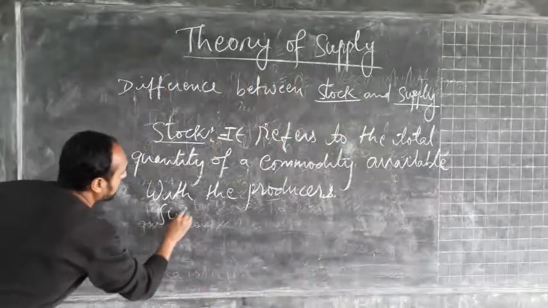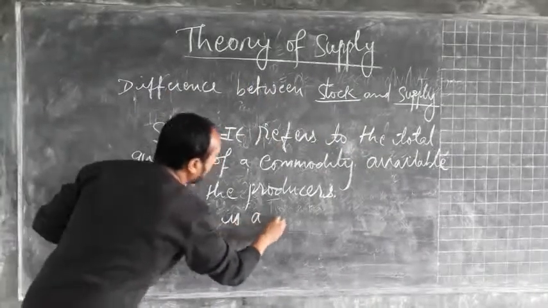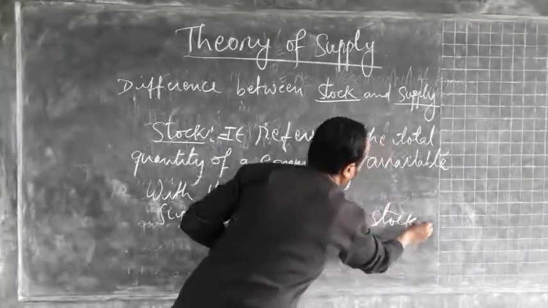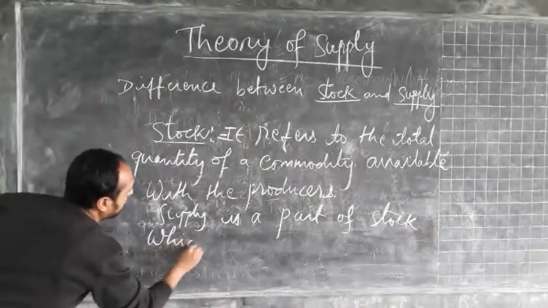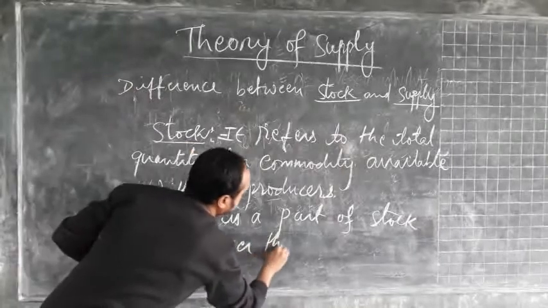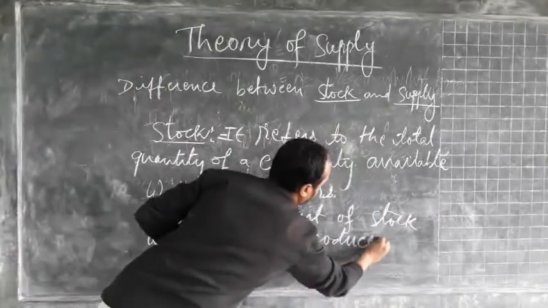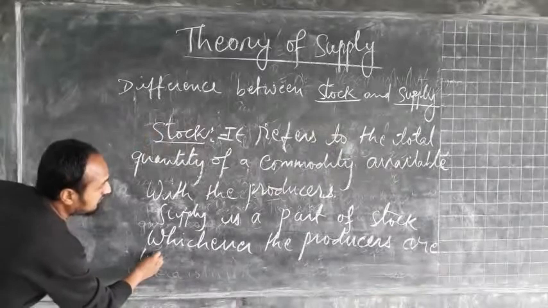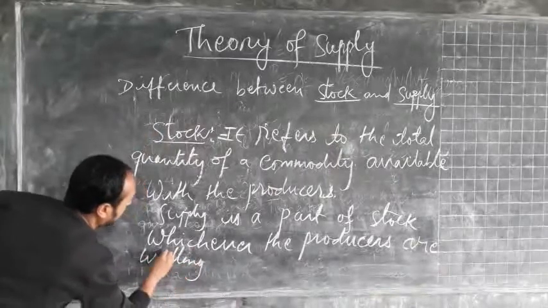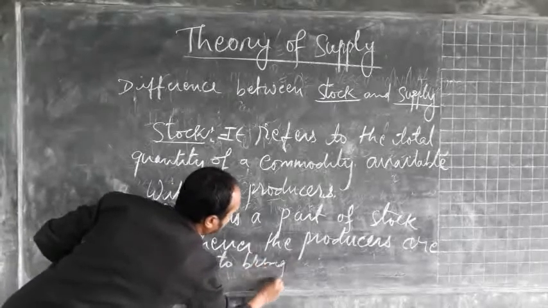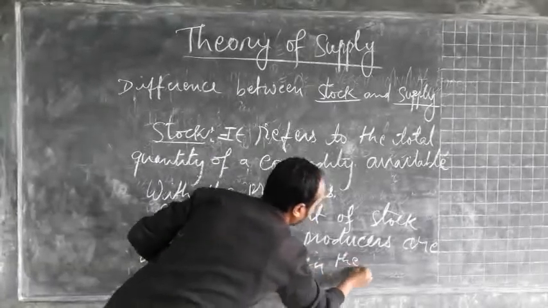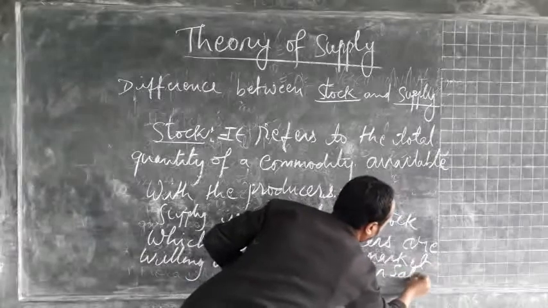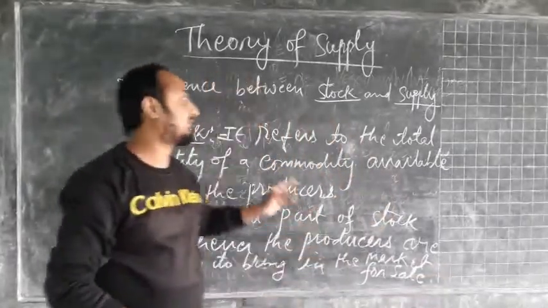Whereas supply is a part of stock whichever the producers are willing to bring to the market for sale. So I hope you have got the difference between these two once again.